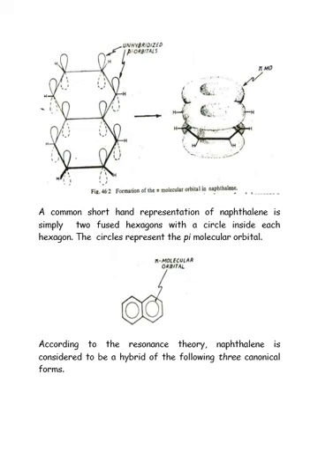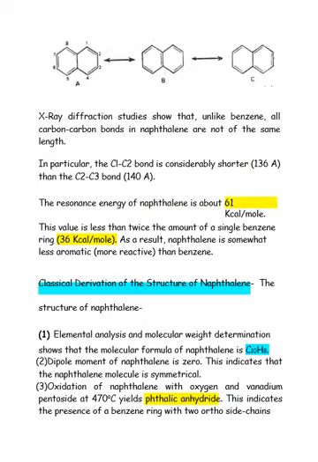A common shorthand representation of naphthalene is given below. And according to the resonance theory, naphthalene is considered to be a hybrid of the following three canonical forms, which are given here: first, second, and third, A, B, and C.